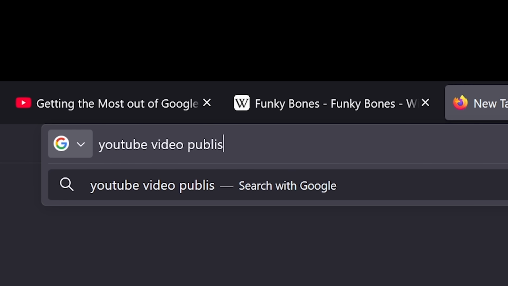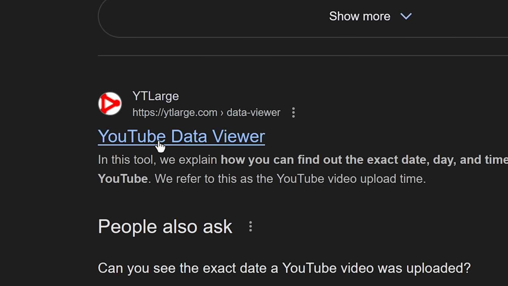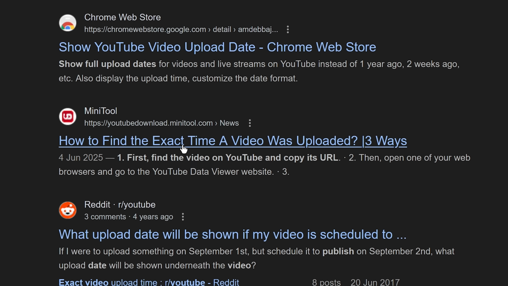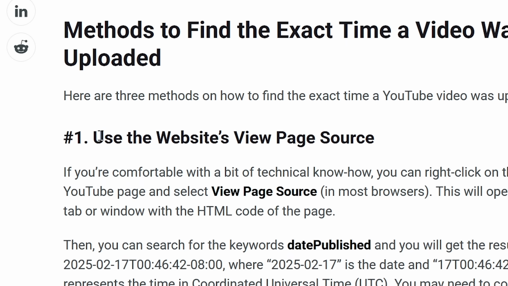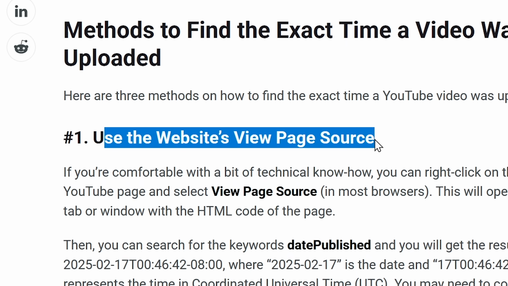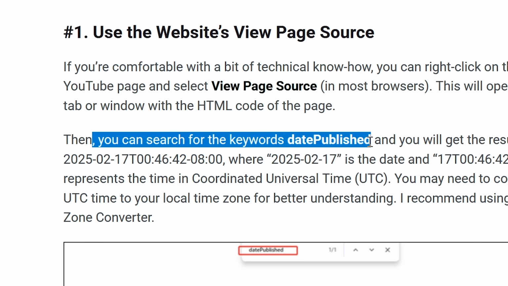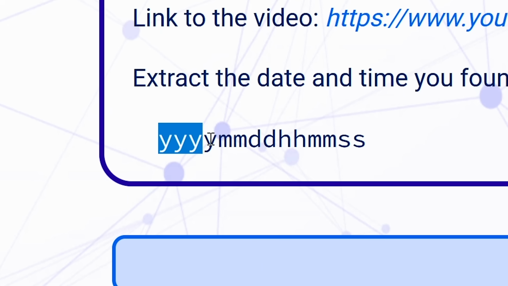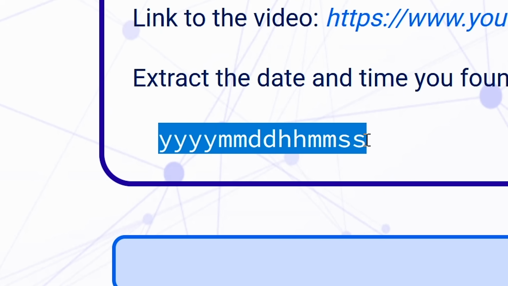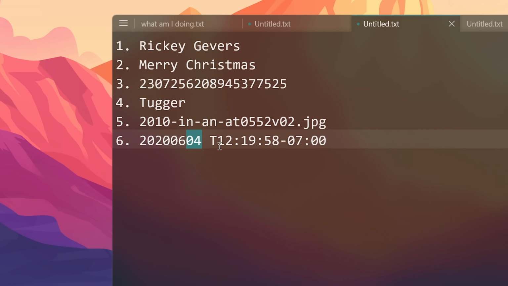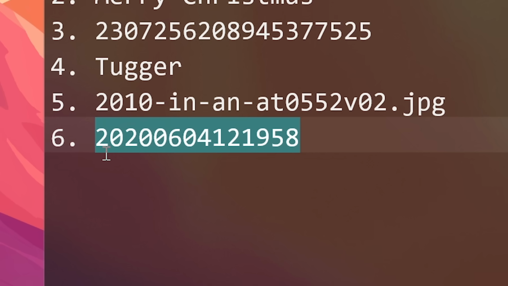YouTube video publish date exact. YouTube data viewer, and this page isn't loading. How to find the exact time a video was uploaded: use the website's view page source. Then you can search for the keyword "date published". Boom, this is it. I need year, month, date, hour, minute, second. And what is that? I guess we don't need the ending. Erase all of this and this should be the answer.